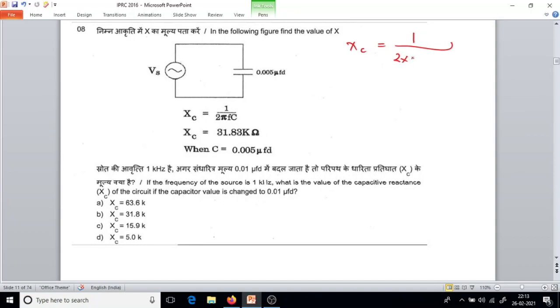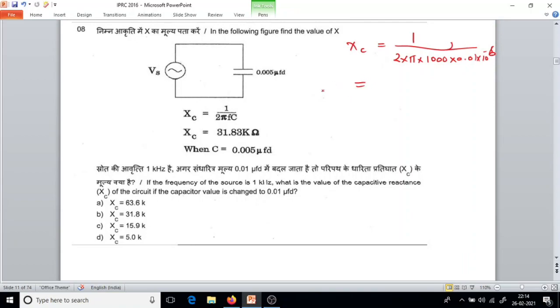So 2 multiplied by pi multiplied by F, frequency 1 kilohertz, that is 1000 hertz. What is the capacitor value? The capacitor value he has changed to 0.01 microfarad, that is 10 to the power minus 6.